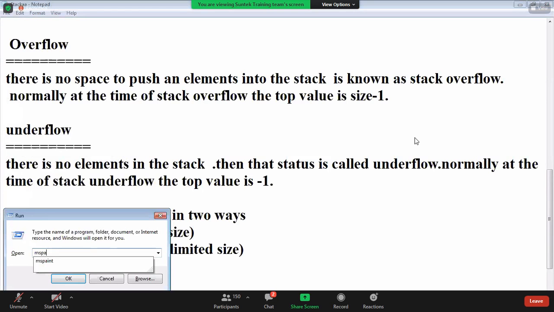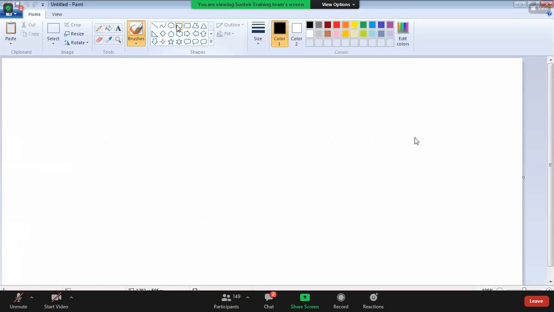Yeah, I will show you in diagram representation. For example, stack with the fixed size, guys, nothing but a stack with arrays. See this. This is the initial status of the stack. Initial size is 3.